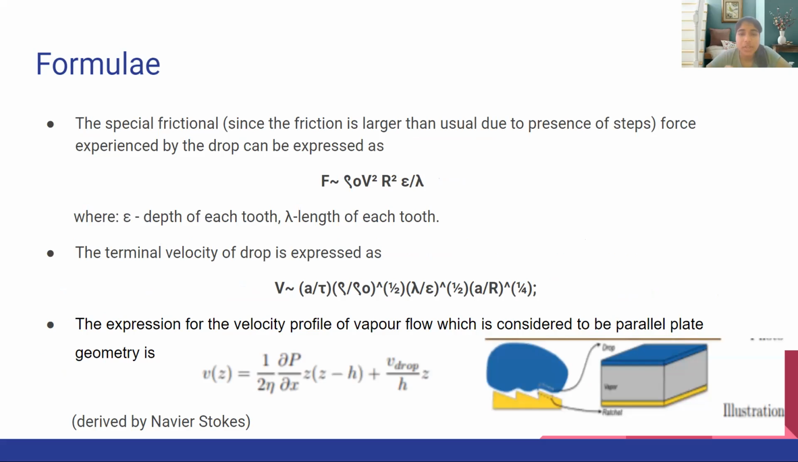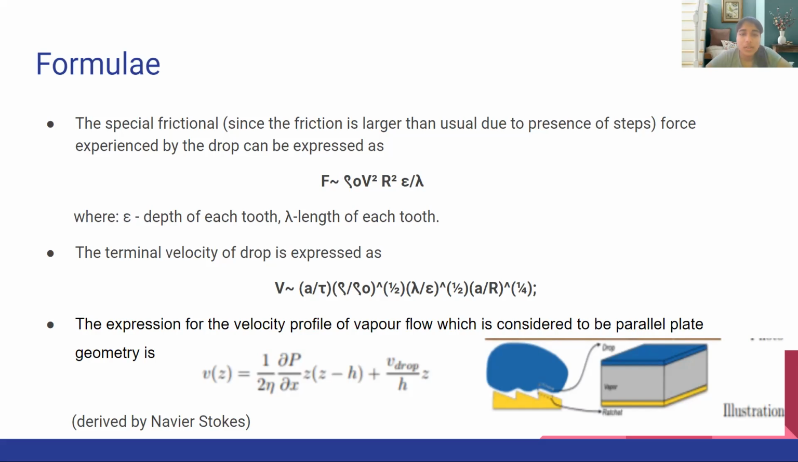Which implies the friction here is much larger than the usual order of the friction which we see in our daily lives. So the expression of friction after balancing the forces comes out to be F is proportional to rho naught into V square into R square into epsilon by lambda, where the terms used have the following meaning.